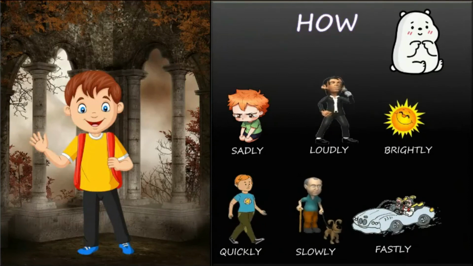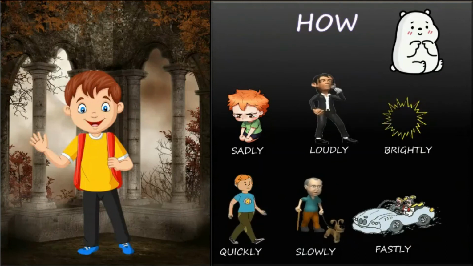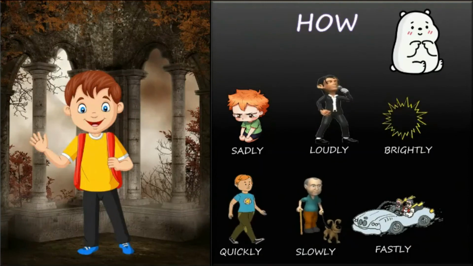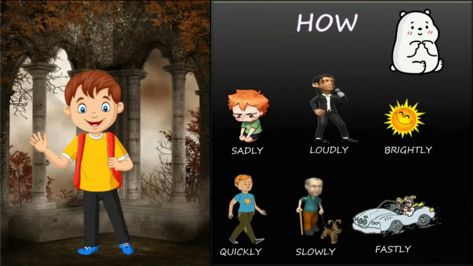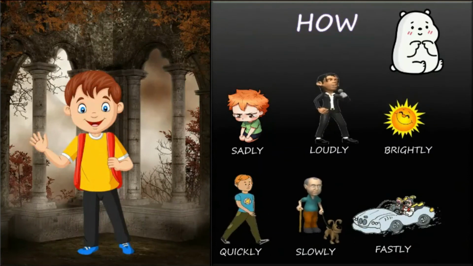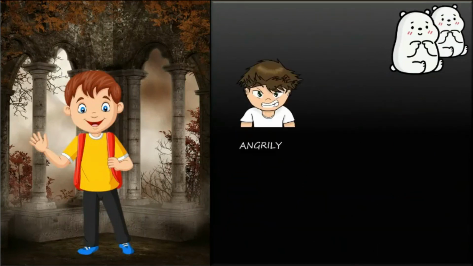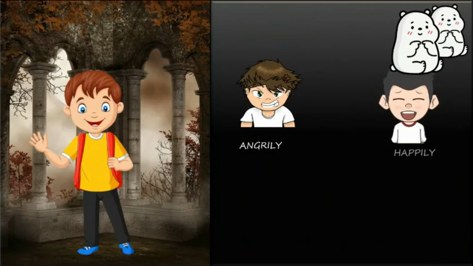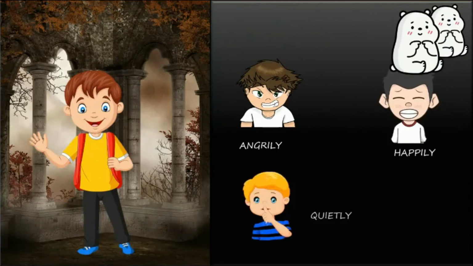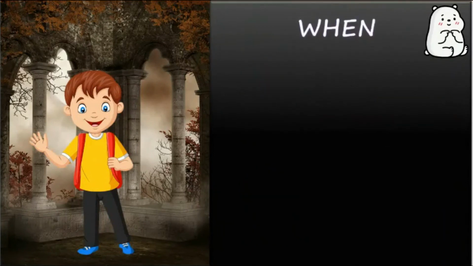Slowly. Fastly. So these are some quick spelling checks. Silly, quietly. These are also adverbs, and they describe how it is happening.